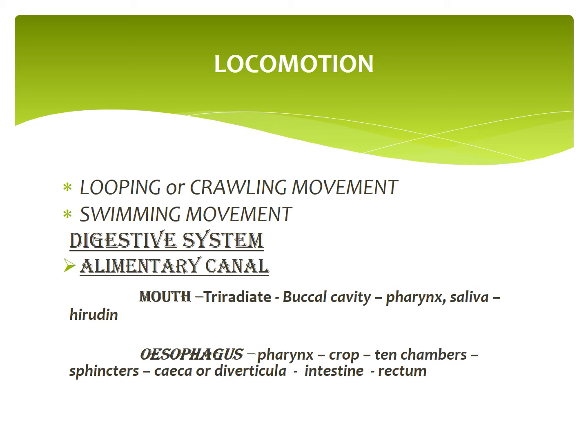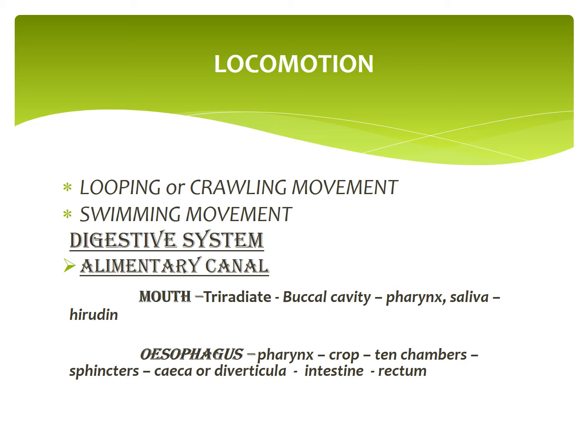This type of movement is brought about by contraction and relaxation of muscles. The two suckers serve for attachment during movement on the substratum. Next one, swimming movement, that is in the water. Leeches swim very actively and perform undulating movement in water.